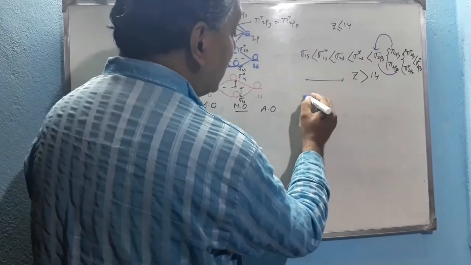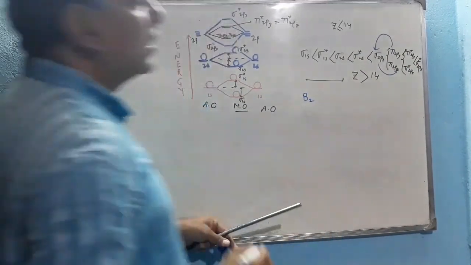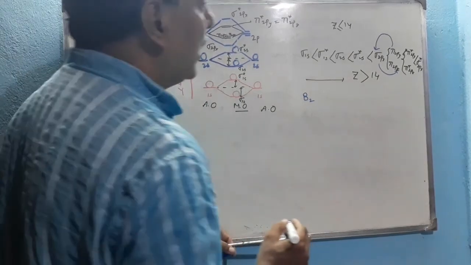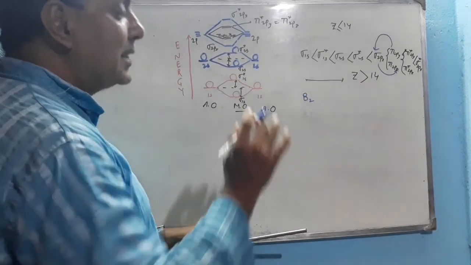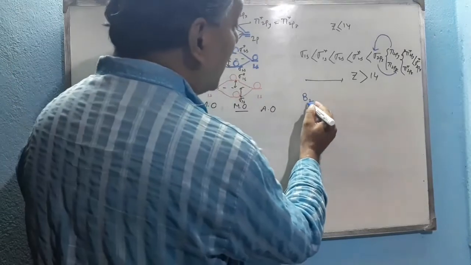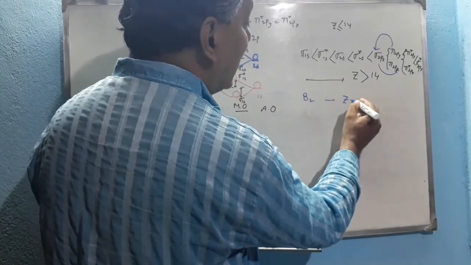Now according to this theory, let us draw the molecular orbital representation of the B2 molecule. The atomic number of boron is 5, so total Z equals 10.